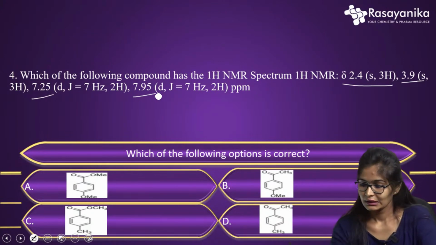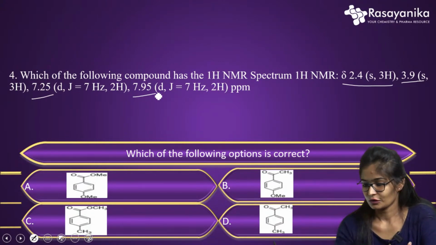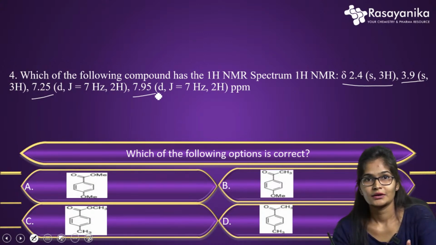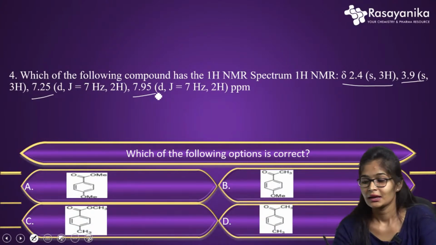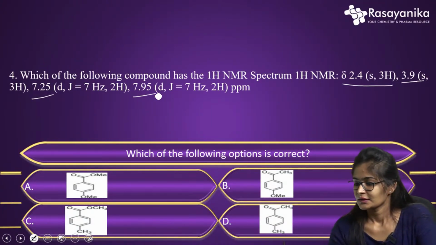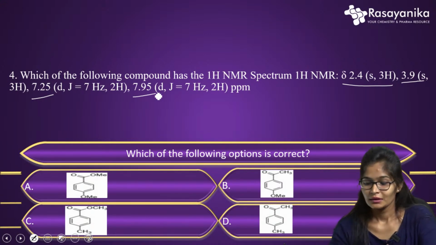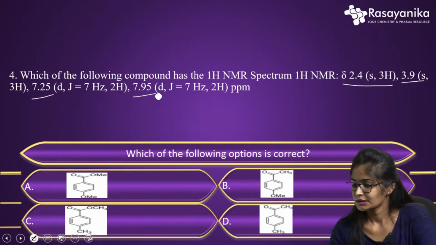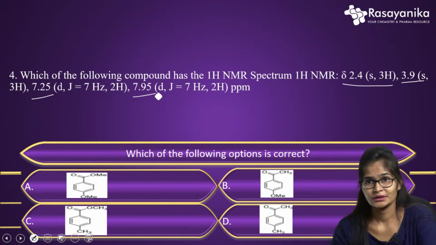Okay, option A, option B, option C, and option D. Option A has an ester group, and at the para position we have OMe, that is OCH3. Option B has the COCH3 group, and at the para position we have the same OMe. Option C has a methyl group at the para position and the ester group, and option D has the COCH3 group and at the para position a methyl group.